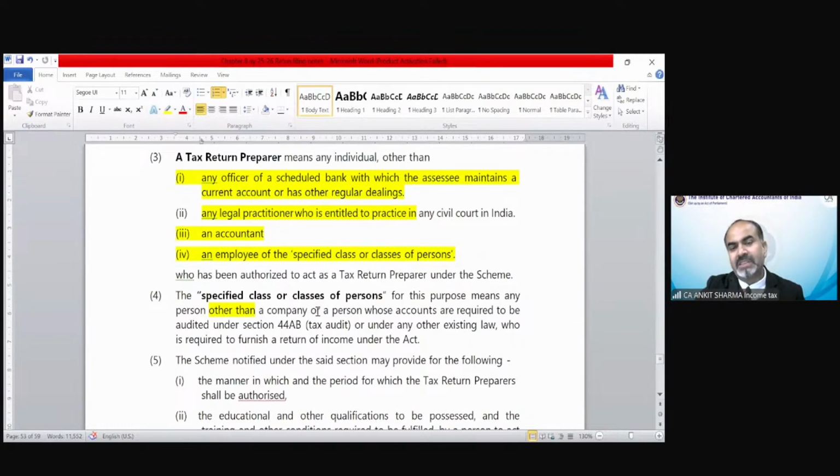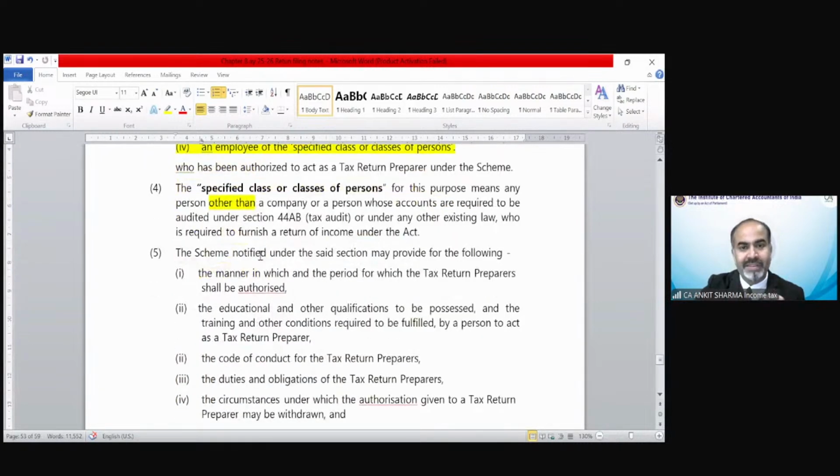What is the meaning of specified class or classes of persons? For this purpose it means any person other than a company or a person whose accounts are required to be audited under any other existing law, who is required to furnish a return under the Act. The scheme notified in the said section may provide for the following.